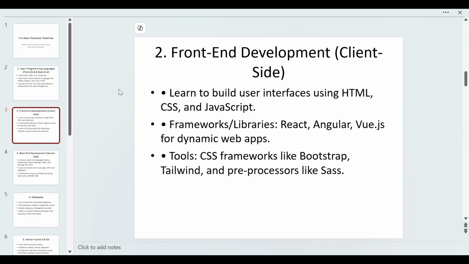So that is the programming side, front end and back end, with version control. In front end development, sometimes called client side, learn to build user interfaces using HTML, JavaScript and CSS frameworks like React and Angular, which I already mentioned, or you can go with Vue for dynamic web apps; there are many more available. For look and feel, go with CSS frameworks like Bootstrap, Tailwind and preprocessors like Sass.